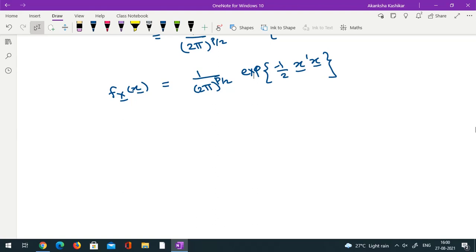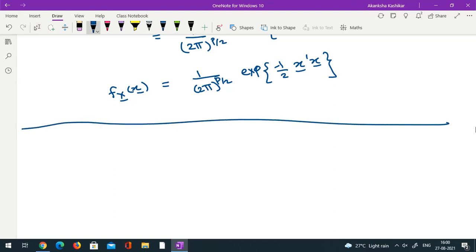Here our univariate theory is going to help us again. You remember in the univariate setup, suppose you have a random variable y which follows a normal distribution with mean mu and variance sigma square. Then you define z as (y minus mu) upon sigma, and then you can prove that z follows a normal distribution with zero mean and unit variance. Correct? This we have already established in the univariate setup.